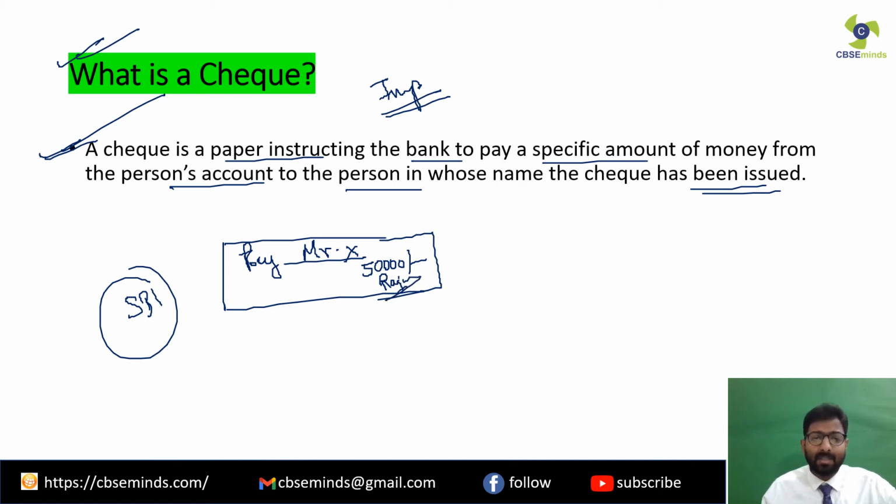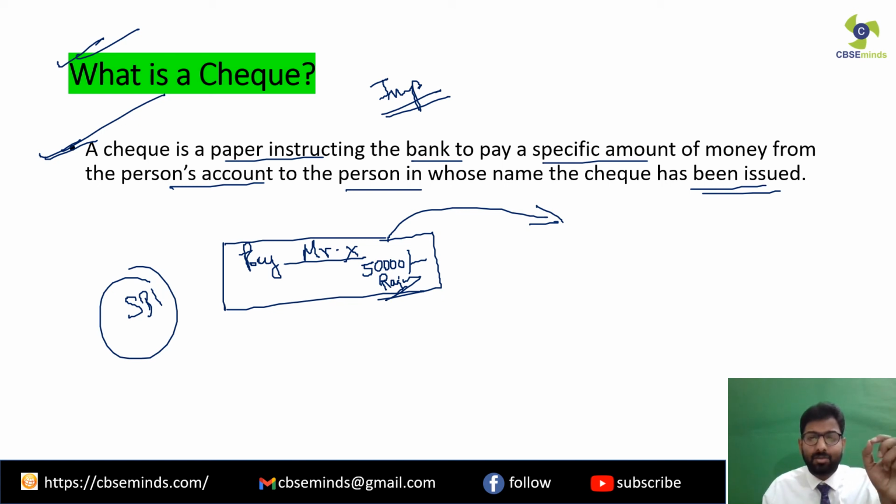Now what will happen? This Mr. X will take this check. Clear? He will go to his bank, deposit this check, and this amount of money will be credited in the account of Mr. X. I'll be explaining this in detail. Over here, just understand that it is a paper. What is a check?